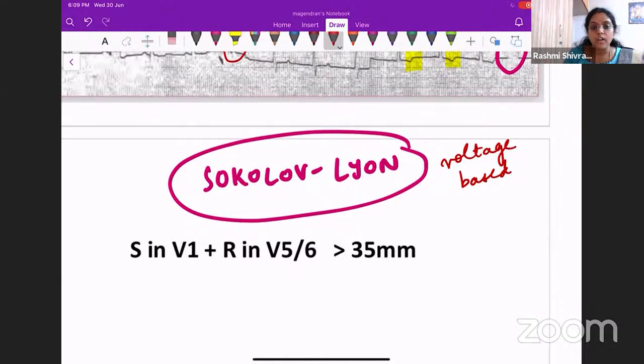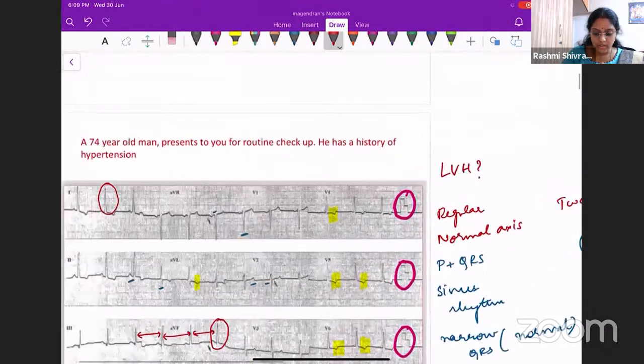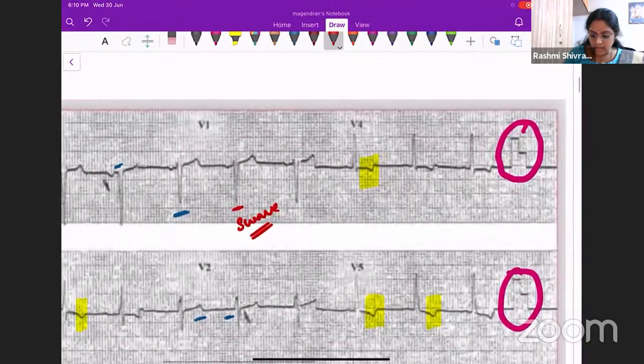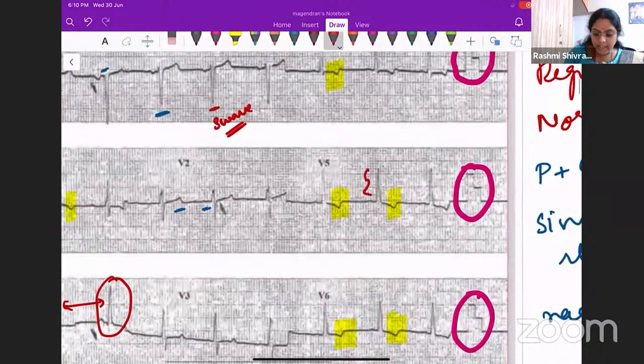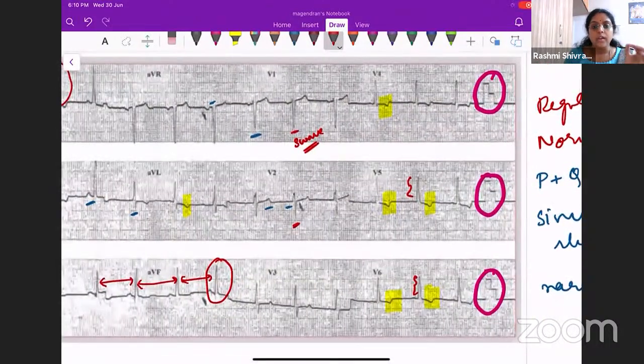Okay, so what is Sokolov-Lyon criteria? What you can see in this ECG is that in V1, the depth of the S wave is more. Whereas in V5, V6, the R wave height is more, is it not? Whereas in V1 and V2, the depth of the S wave will be more. So this criteria is basically based on the S wave in V1 or V2 and the R wave in V5 and V6.